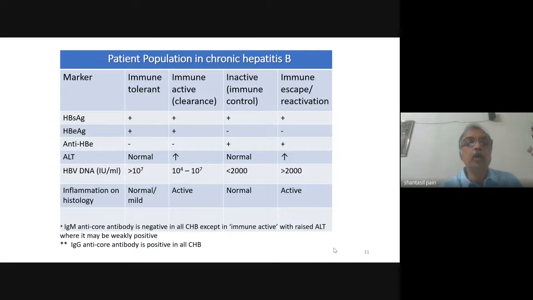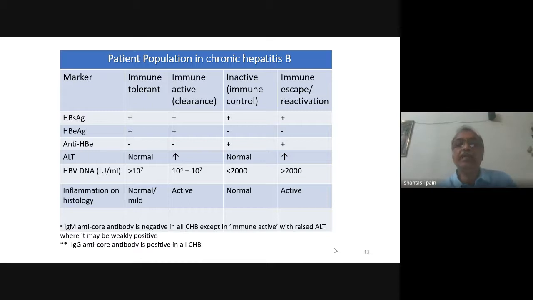And if we do a liver biopsy, which is usually not done, we'll find that it is normal or there is only mild inflammation. Whereas in the immune active phase, the HBV DNA is raised, the E antigen is positive, but the ALT is increased, which is a marker of active liver inflammation. And if a liver biopsy is done, it will show active inflammation.